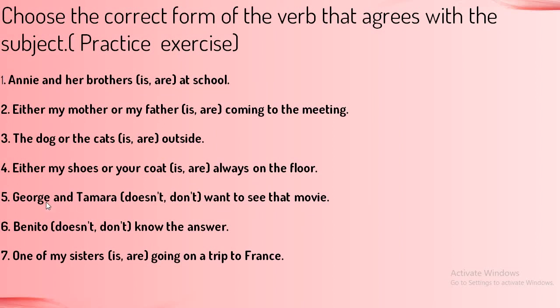George and Tamara, they become plural, so with that we use a plural verb. George and Tamara don't want to see that movie. Benito doesn't know the answer. Benito being singular, we use the singular verb doesn't. So Benito doesn't know the answer. Out of all, one of my sisters is going on a trip to France.